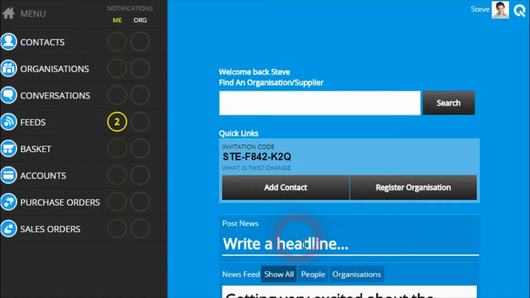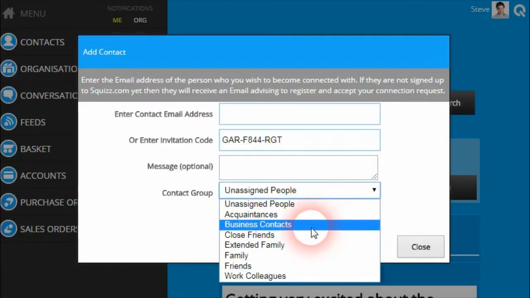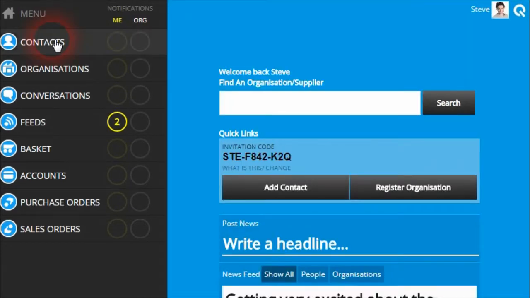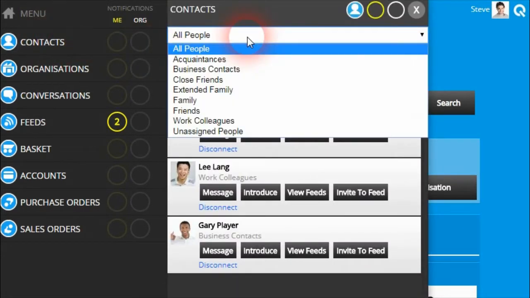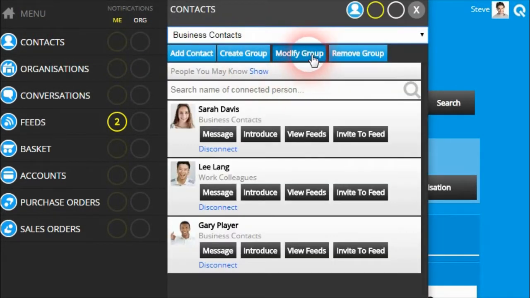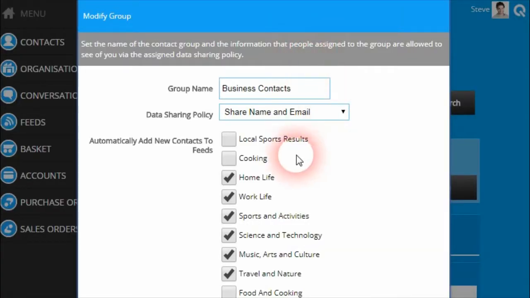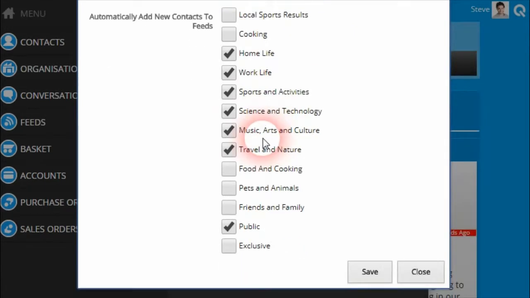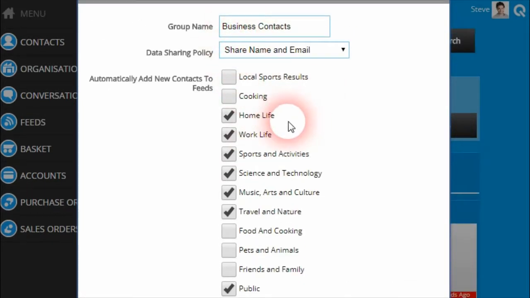Now, when you decide to connect with another person on the platform, it can automatically assign both you and your new contact to each other's feeds once the connection request has been made. The feeds of yours that they are automatically assigned to will be based on the contact group that you assign to them. If you go into the Contacts menu and then select a contact group, after clicking the Modify button, you will see a list of feeds that you can choose for new contacts to be assigned to when they are assigned to this group in the initial contact request.